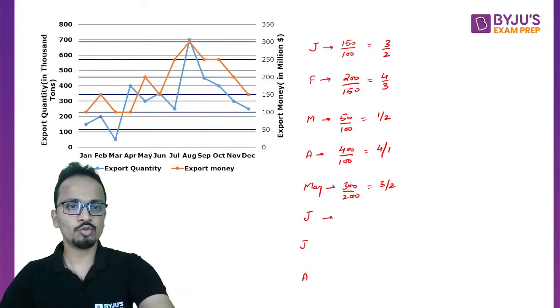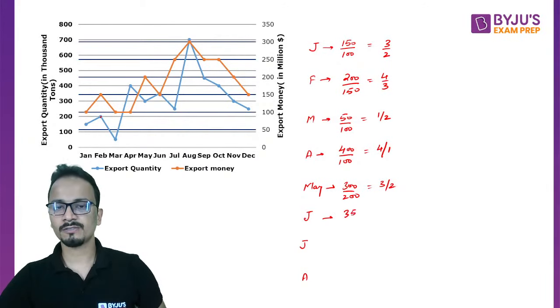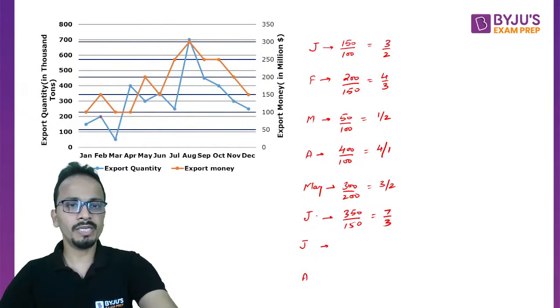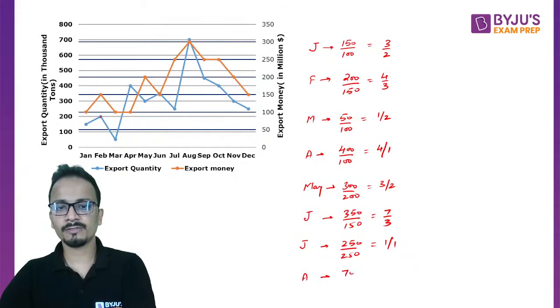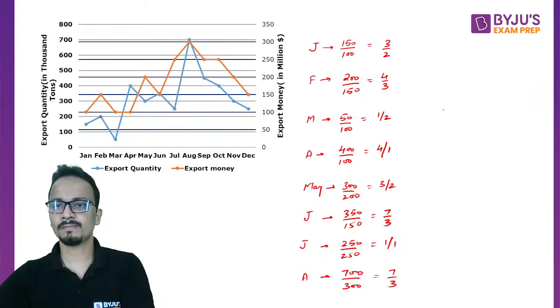For June, it will be 350 upon 150, and that will be 7 upon 3. For July, it will be 250 upon 250, that is 1 upon 1. For August, it will be 700 upon 300, that is 7 upon 3.